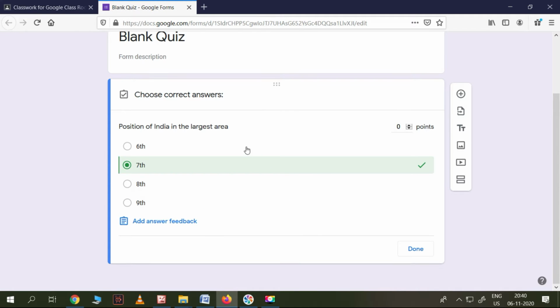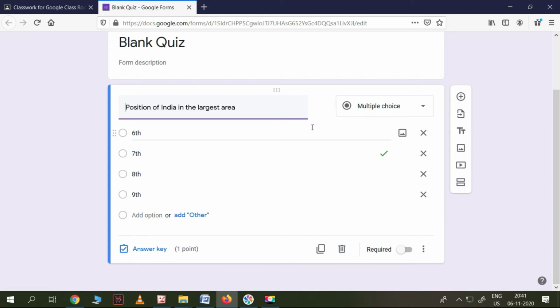Here we can give the marks also, how many points it has to carry. If it is a simple question, it may carry 1 mark. If you want to make it 2 marks, you can do it; that is up to you. Let me make it 1 mark only. That's all. So this is the question. Done.